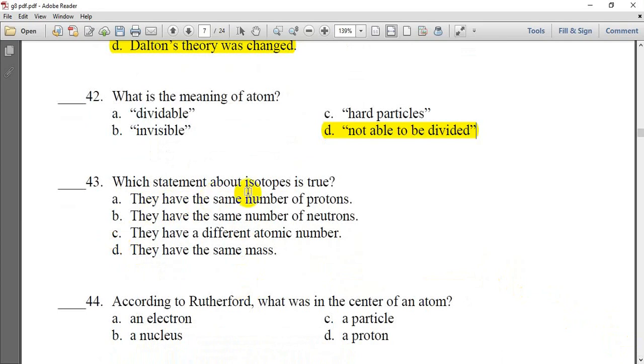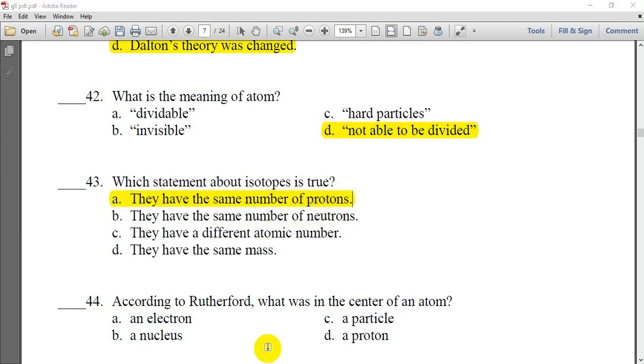Which statement about isotopes is true? They have the same number of protons, they have the same number of neutrons, they have a different atomic number, or they have the same mass. Isotopes are the same because all of them have the same atomic number, the same number of protons. Like all carbon isotopes, they have 6 protons. So carbon 12, carbon 13, they also have the same number of protons, which is the atomic number. So the answer for this question is letter A.